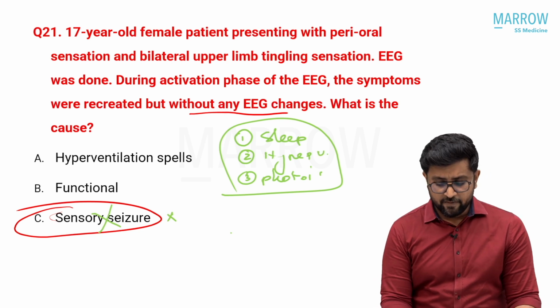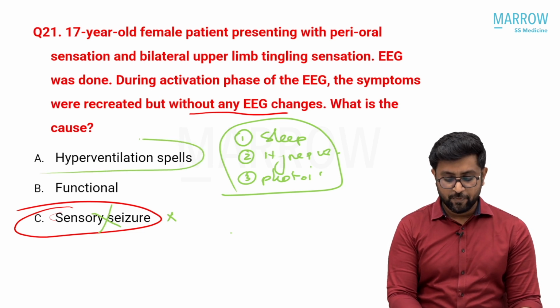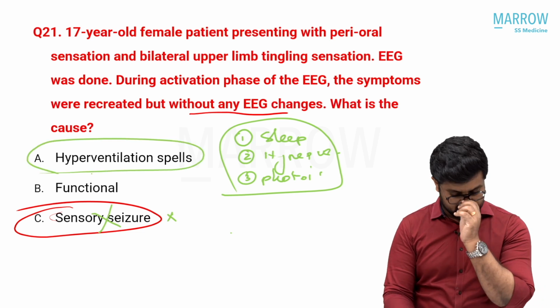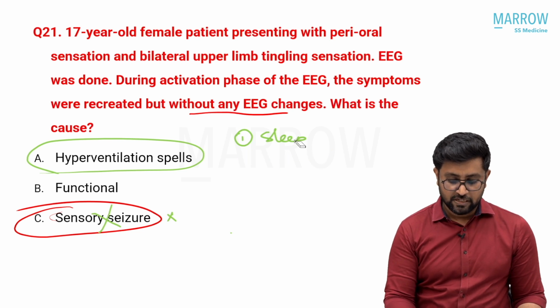So during hyperventilation, the patient might have shown this event. That tells you that the event was provoked by hyperventilation. The answer is hyperventilation spells. The next confusion the students had was why it is not functional.